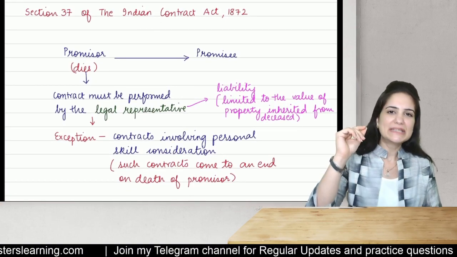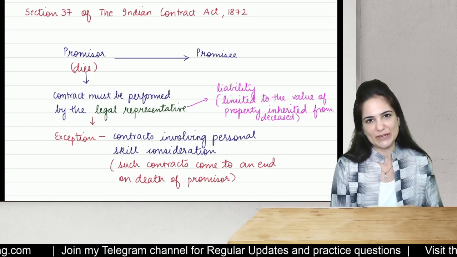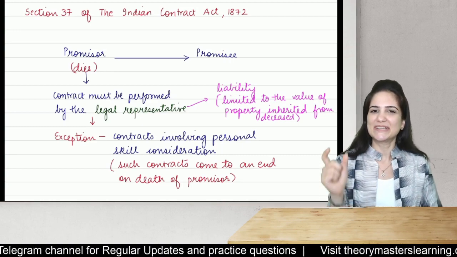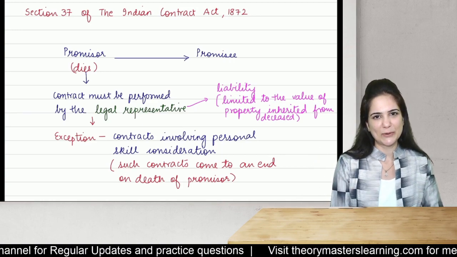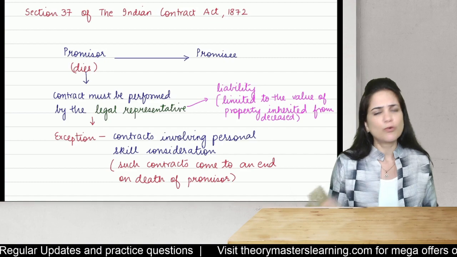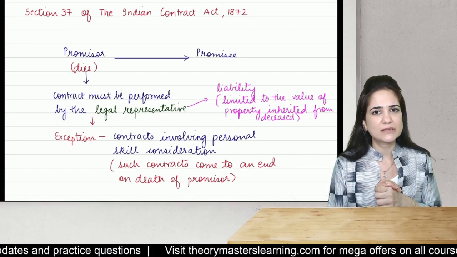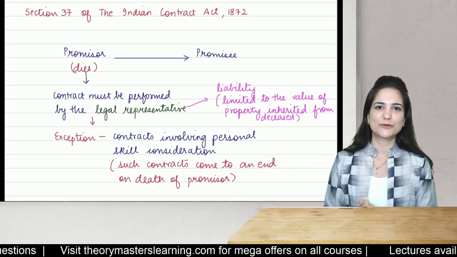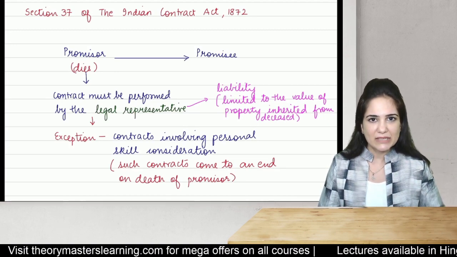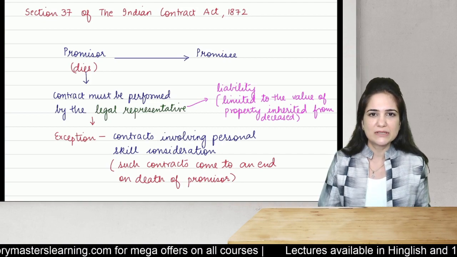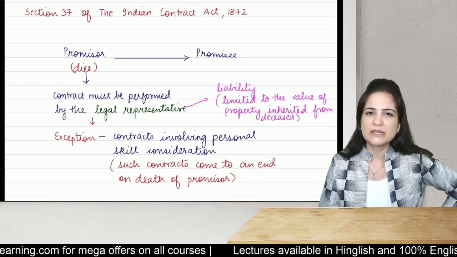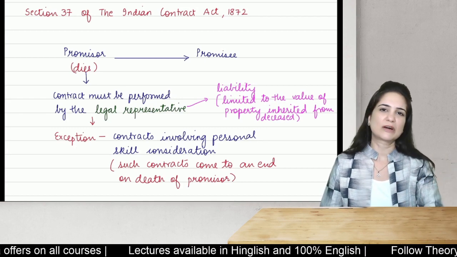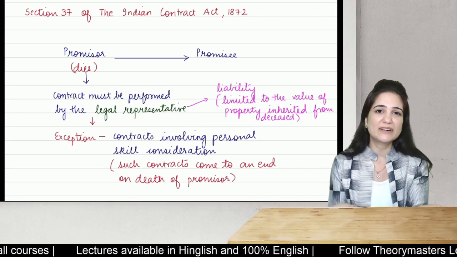As per section 37 of the Indian Contract Act 1872, whenever you write the section number, you should mention the name of the act also to which that section belongs. In case the promiser dies, what happens, students, under normal circumstances? Absolutely right. You are so quick in answering. I'm so proud of you. In case the promiser dies, his legal representative will perform the promise. But what if it involves personal skill, personal consideration? Then what will happen? Then the contract comes to an end because it cannot be performed by any other person.